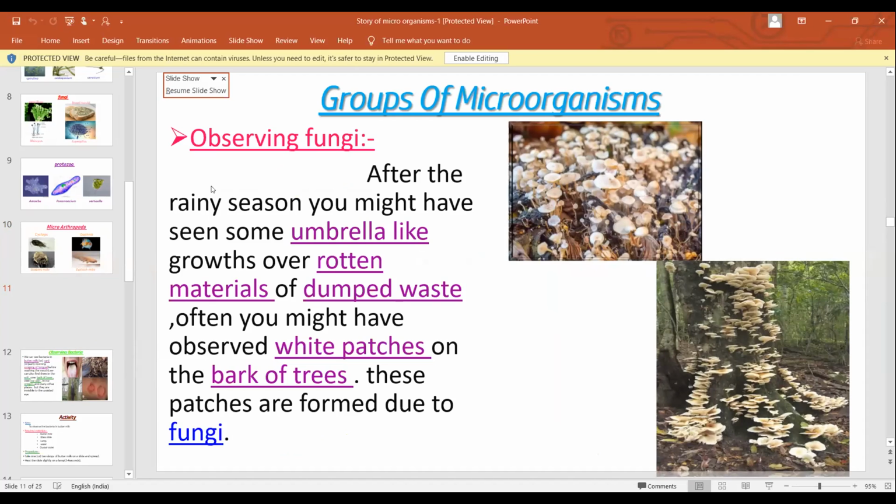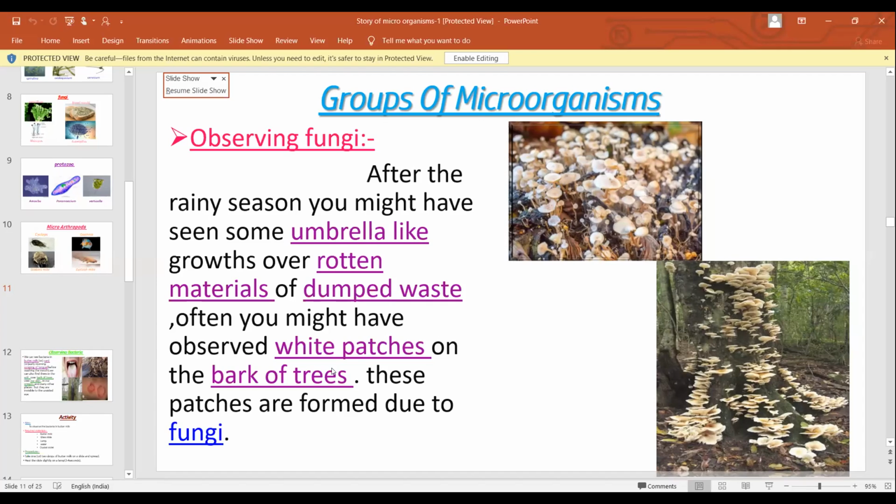Next, group of microorganisms. First of all, we are going to learn about observing fungi. Where does it grow? After the rainy season, you might have seen some umbrella-like growths over rotten materials of dumped waste. We can see these structures in the rainy season. These umbrella-like structures are growing on the dumped waste.